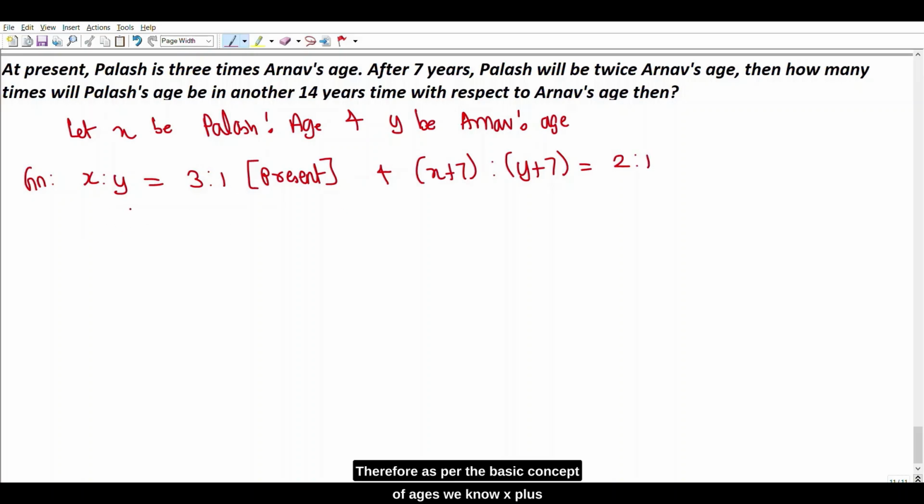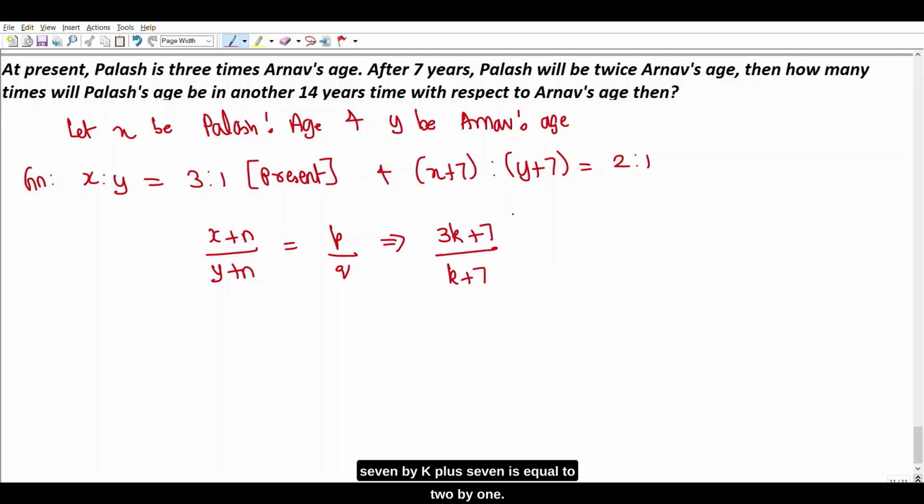Therefore, as per the basic concept of ages we know, x plus n divided by y plus n is equal to p by q. Since they have given in future, x is equal to 3k, y is equal to k. Therefore, 3k plus 7 by k plus 7 is equal to 2 by 1.